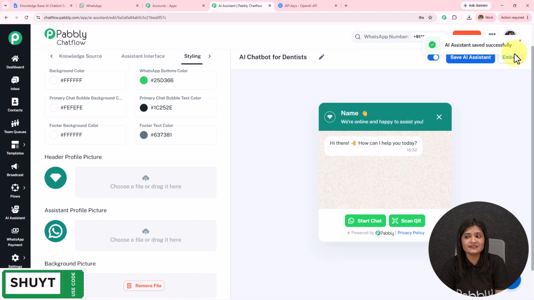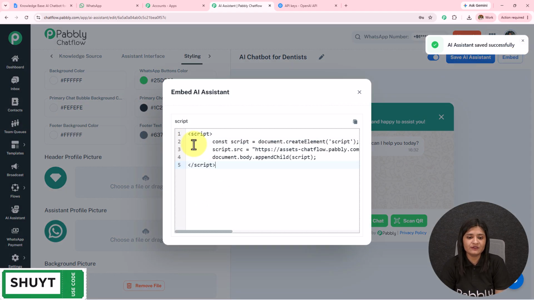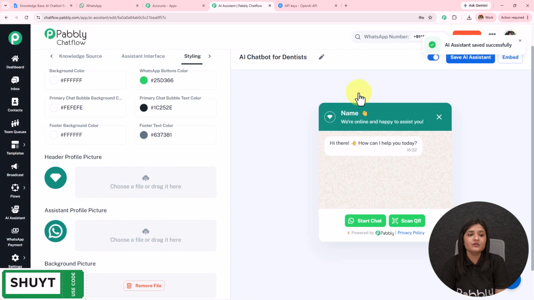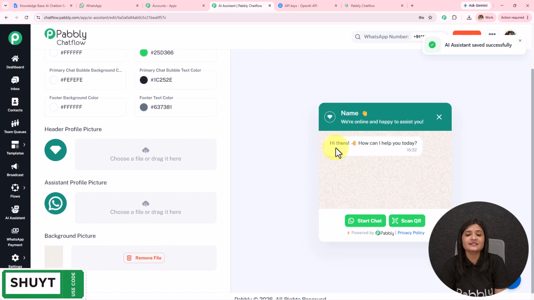You can also embed this AI assistant on your website using this code, and whenever someone clicks on that, they will be redirected towards the WhatsApp conversation. Moving on towards the next part, on the left hand side where you can see all these options, I'm going to open my chat and show you how you can assign this AI assistant to that particular contact.